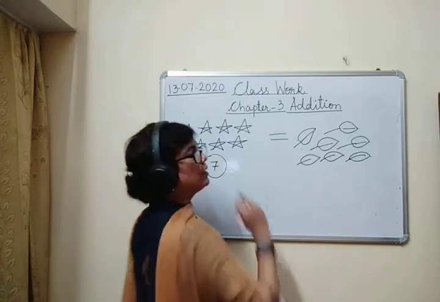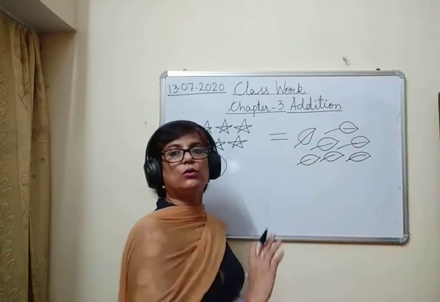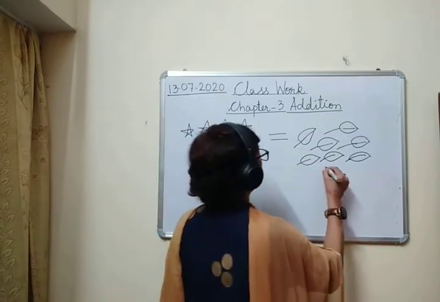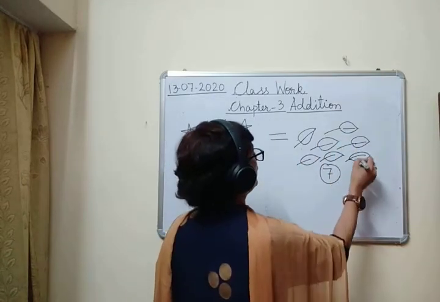And since there is sign of is equal to, so that means on this side also we should have 7 leaves only. इधर भी हमारे पास कितनी लीव्स होनी चाहिए? 7. 1, 2, 3, 4, 5, 6, 7.